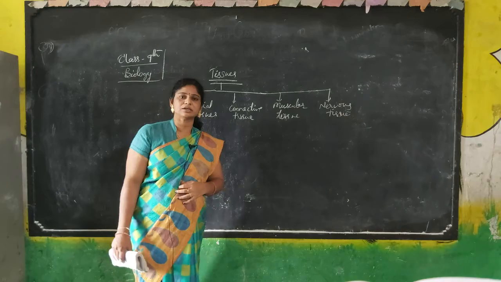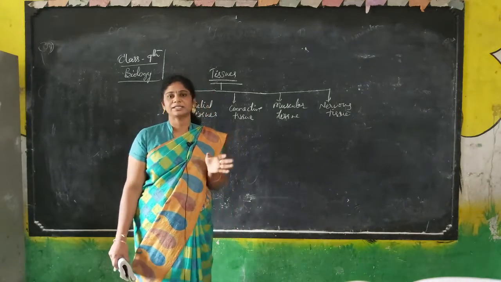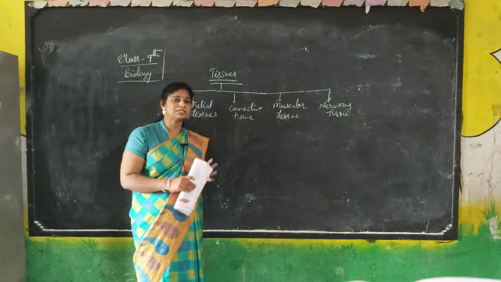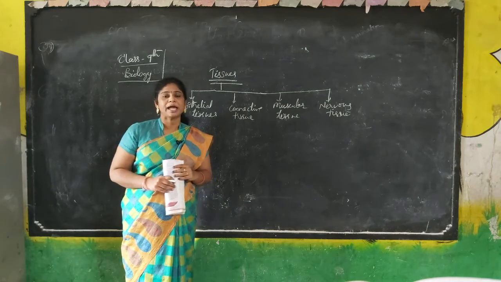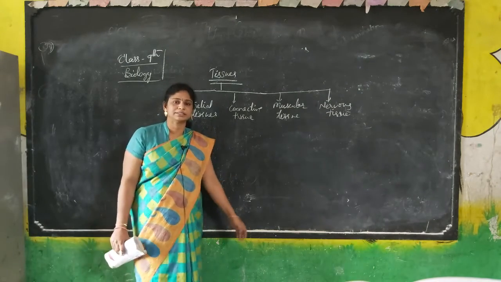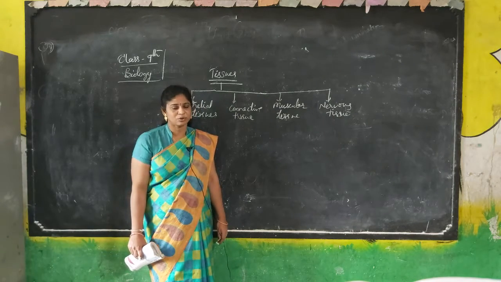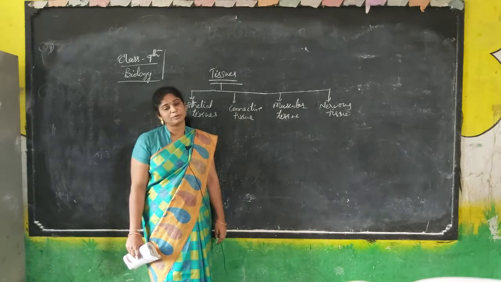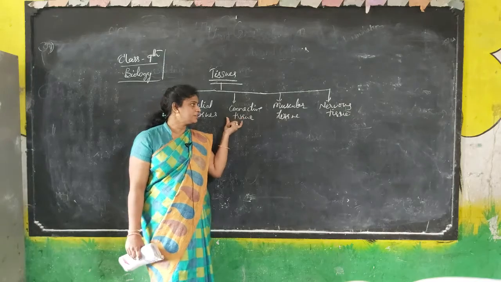Connective tissue is in 2 forms. One is in the form of bone, very hard. Another is in the form of fluid. Blood is a connective tissue, and bone is a connective tissue which gives support for our body. Blood carries many things like vitamins and cells, RBC cells, WBC cells. All of those come under connective tissue.